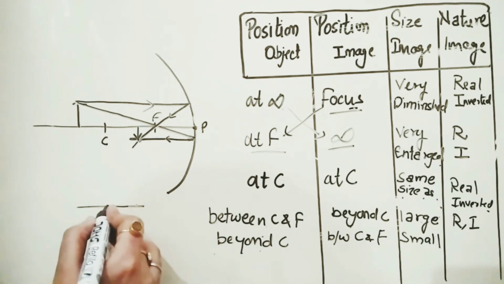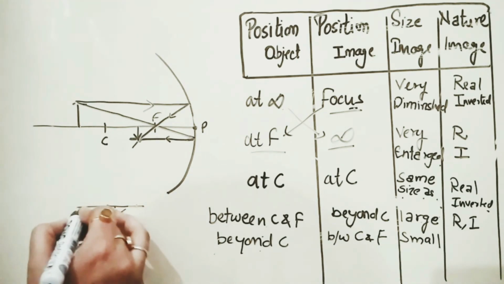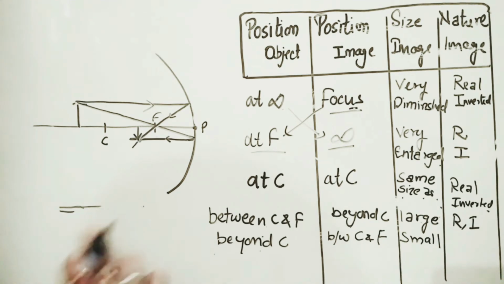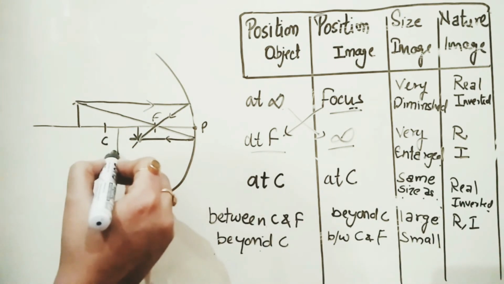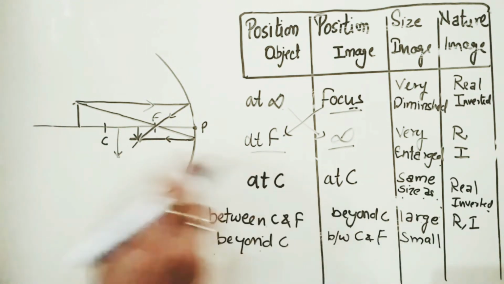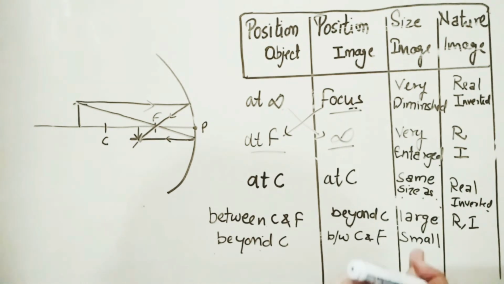Similarly, when these rays are reaching infinity, we don't know the exact size, so we write it as very enlarged. Whereas in the case of beyond C and between C and F, we have only a small extent in the size, meaning it is large. So we have to be specific about the words which we are going to use for the size of the image.